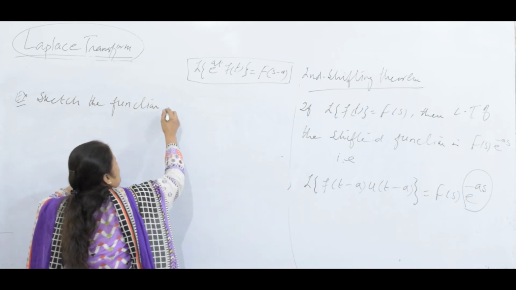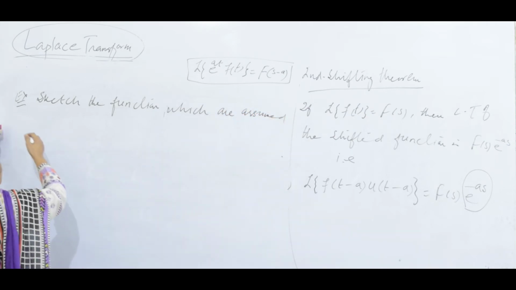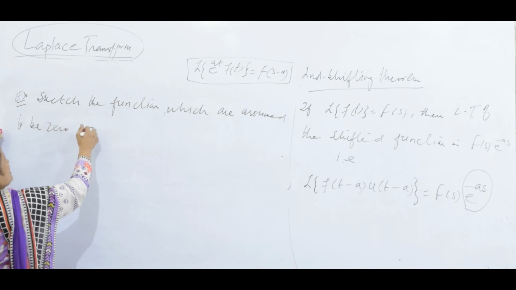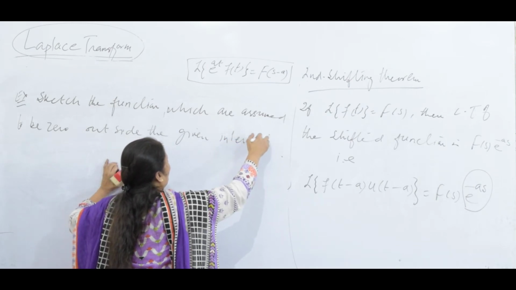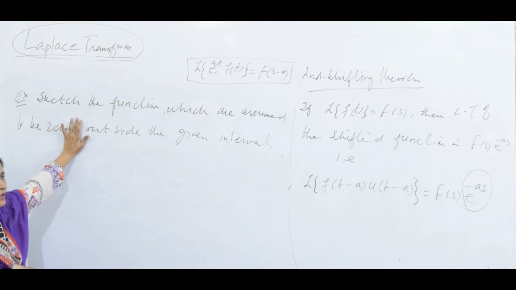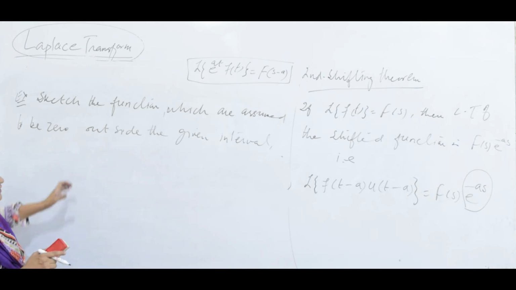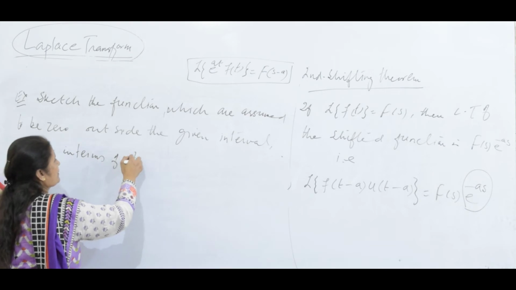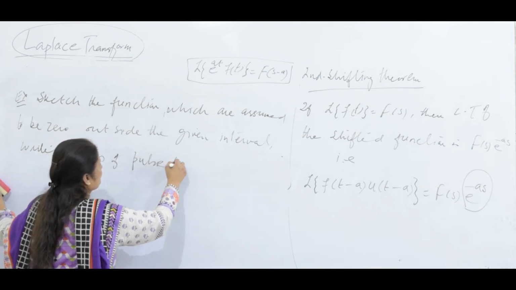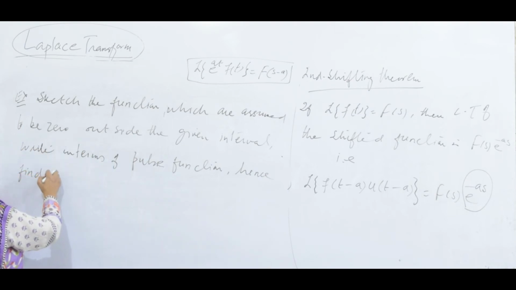First, you have to sketch the function, which is assumed to be 0 outside the given interval. You sketch the function which lies in the interval, and outside it is assumed to be 0. The next step is to write it in terms of pulse function, and hence find its Laplace transform.